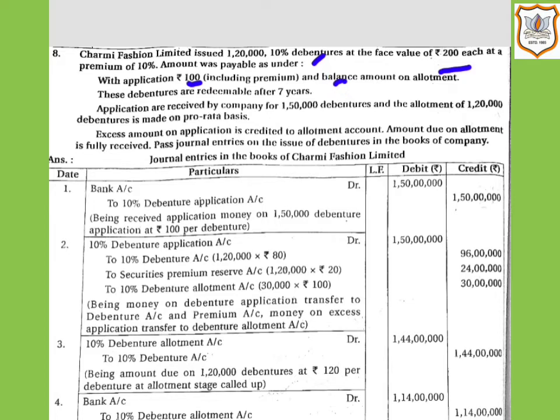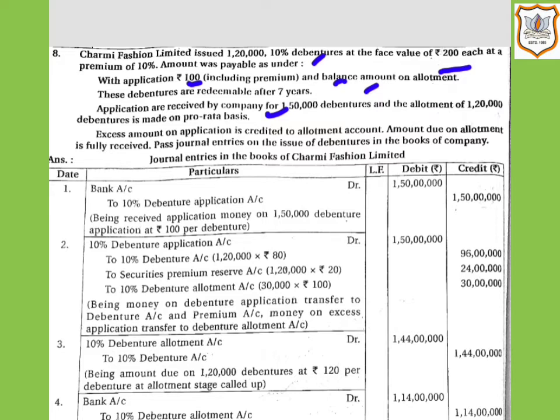Applications are received by the company for 1,50,000 debentures, and the allotment of 1,20,000 debentures is made on pro rata basis. Here let us see the meaning of pro rata. Pro rata allotment refers to the allotment of debentures in proportion to the debentures applied for. When a company makes pro rata allotment, it adjusts the excess money received at the time of application, firstly towards the allotment and then towards calls.